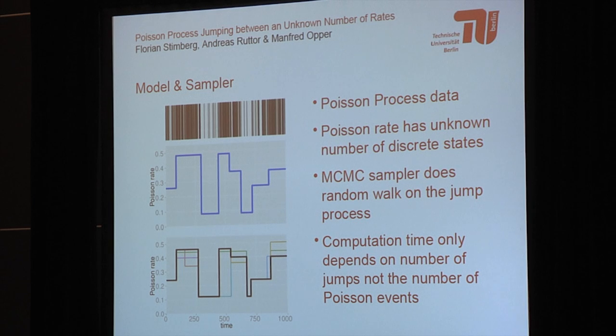So we want to do Bayesian inference in this model, and we do this by using MCMC sampling, which does a random walk on the path of the firing rate. So we propose small manipulations of the path, like adding a jump, removing a jump, joining states, and so on. And luckily, the computation time of the sampler does not depend on the number of spikes in the data, but only on the number of jumps we find.